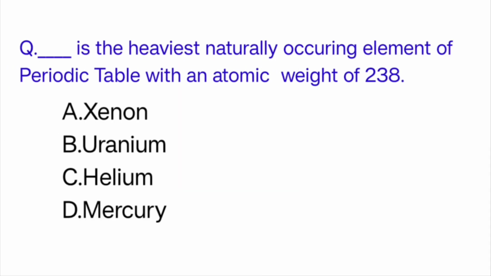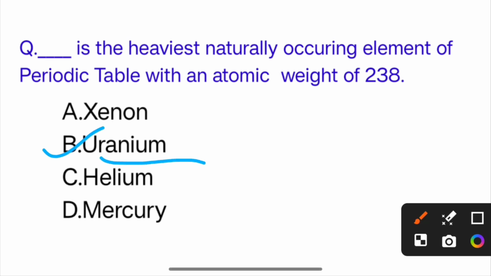Which is the heaviest naturally occurring element of the periodic table with an atomic weight of 238? So the correct answer is option B, uranium.